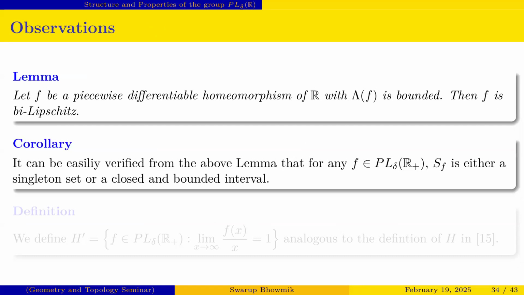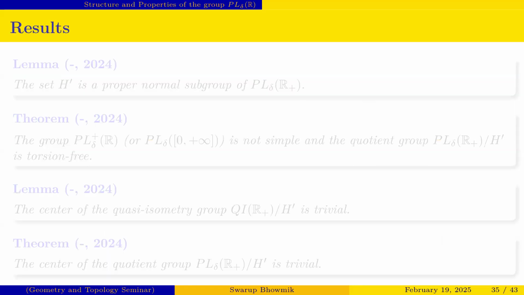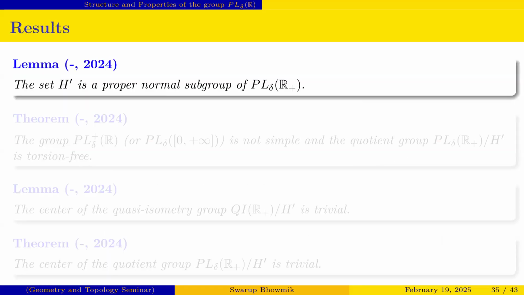And from this result we can similarly prove that S(f) is either a singleton set or a closed and bounded interval. And again, if we define H prime as the set of all elements of PL-delta(R-plus) such that the limit is 1, similar to the definition of H, then we can see that H prime is a proper normal subgroup of PL-delta(R-plus).